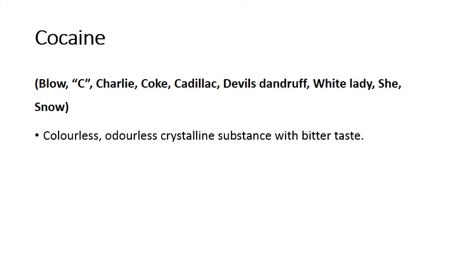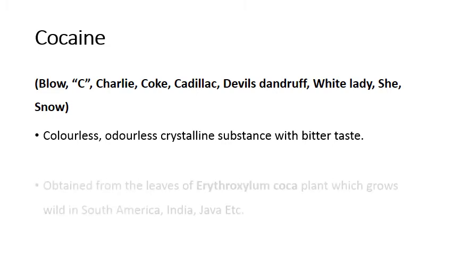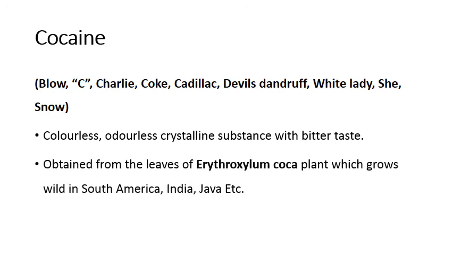So these are the various slang names: Blow, C, Charlie, Coke, Devil's Dandruff, She, Snow. Various slang names for cocaine. So it is a colorless, odorless, crystalline substance with a bitter taste. How is this cocaine obtained? Cocaine is obtained from the leaves of the Erythroxylum coca plant, which grows abundantly in South America. It also grows in India, Java, and various other places.